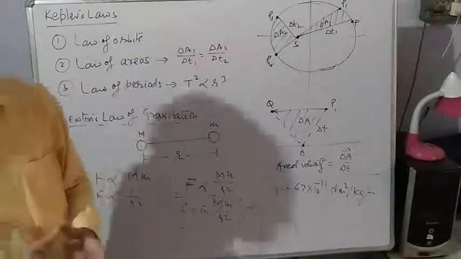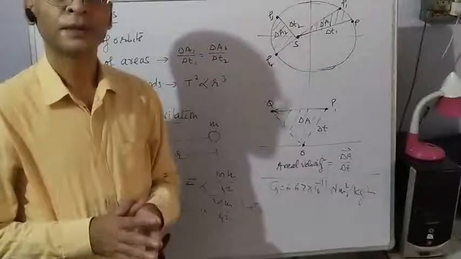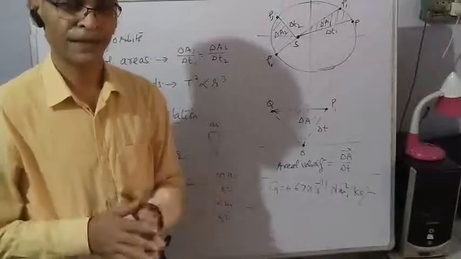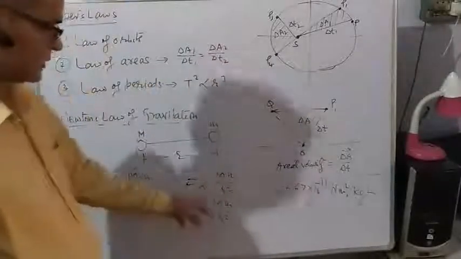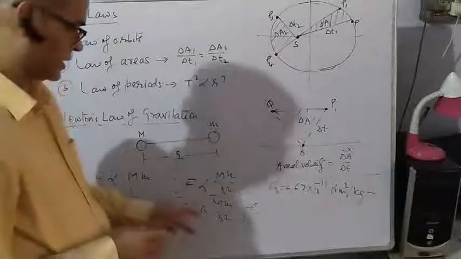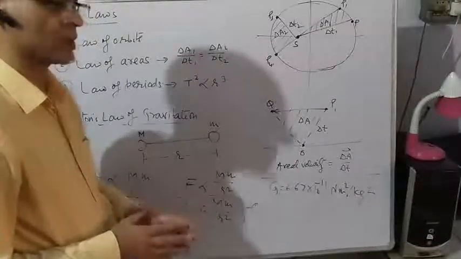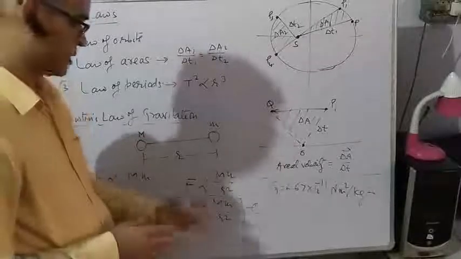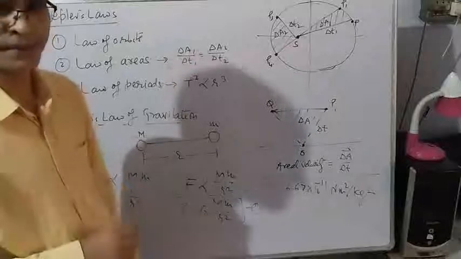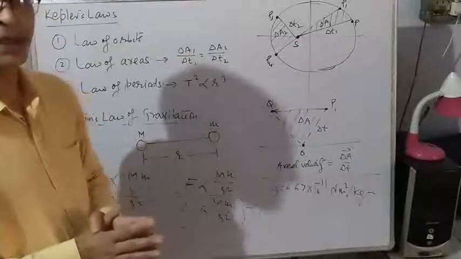For example, if we consider two students, each of mass about 50 kg, sitting at a distance of 1 meter, if the force is calculated using this formula, because of the very small value of G, that force will be quite small. That is why the two students are not experiencing the gravitational force of each other.